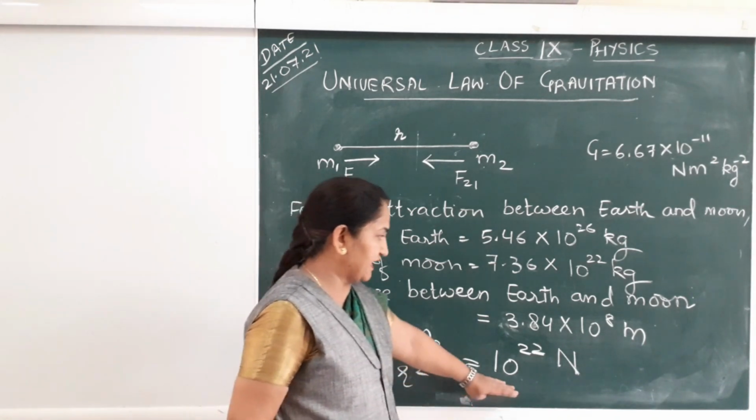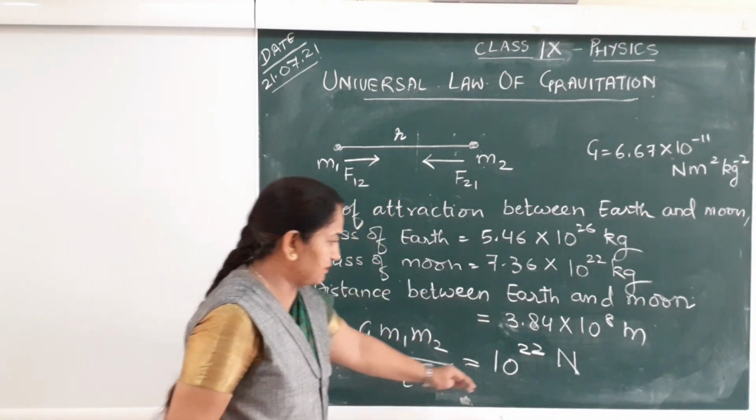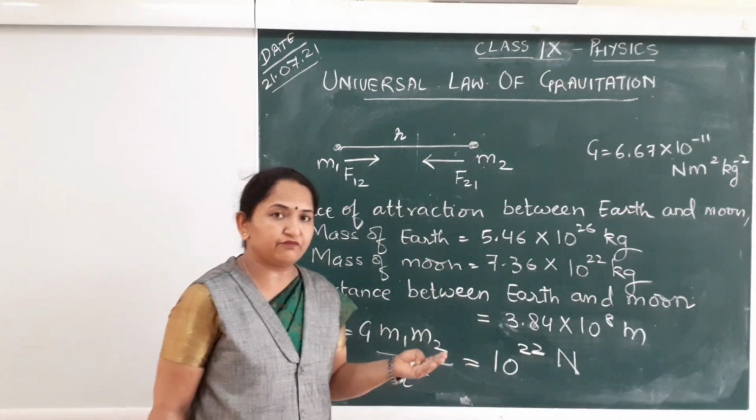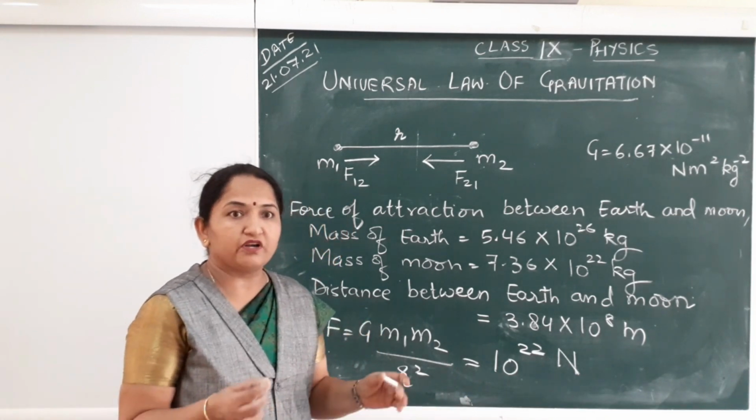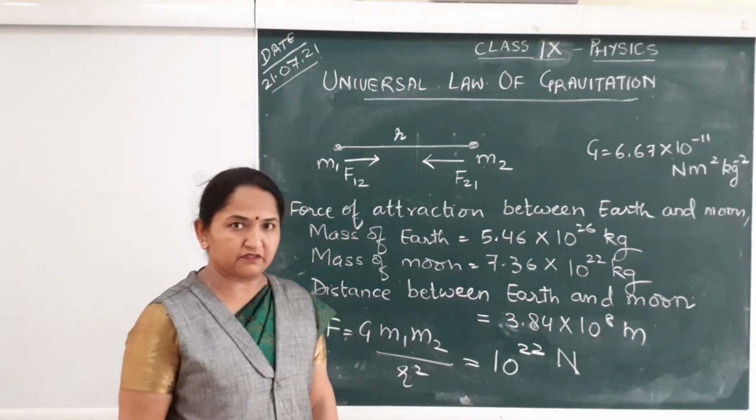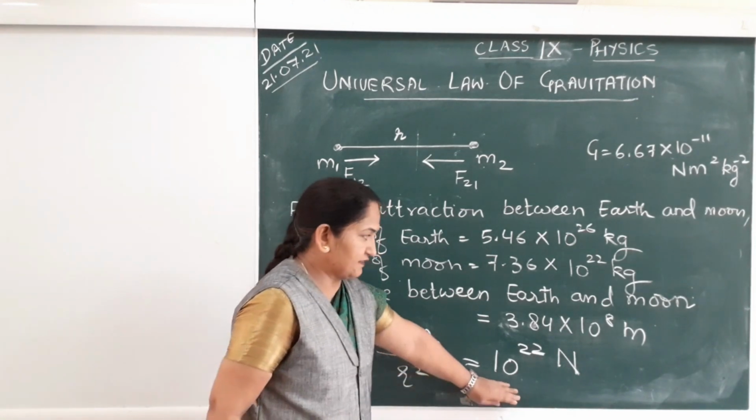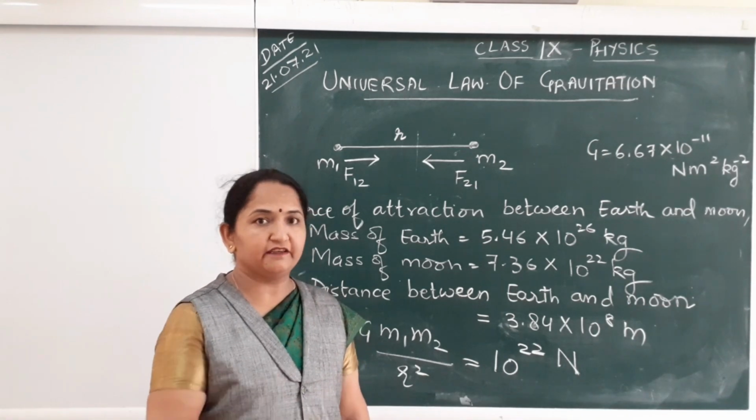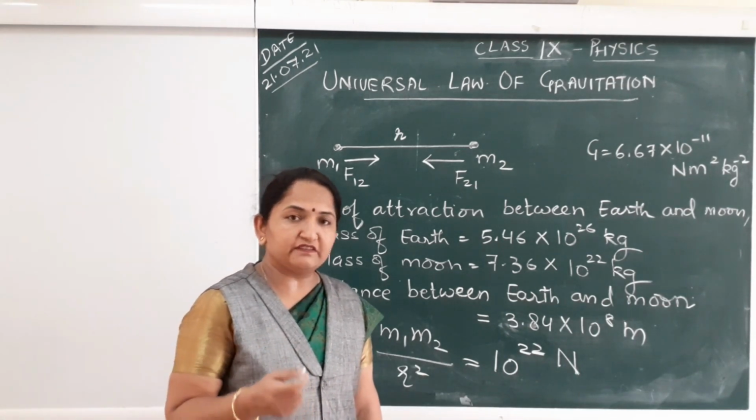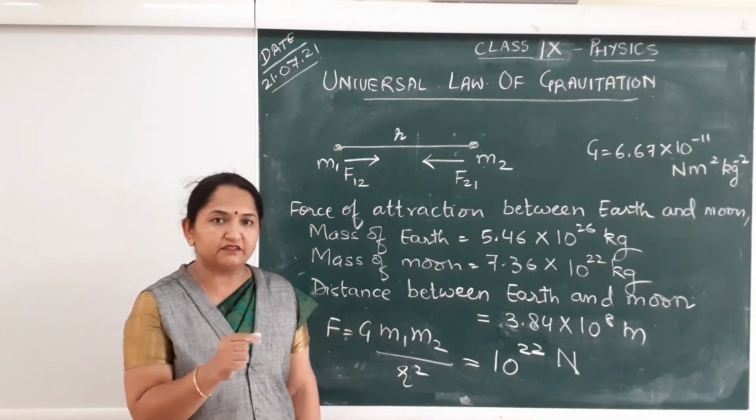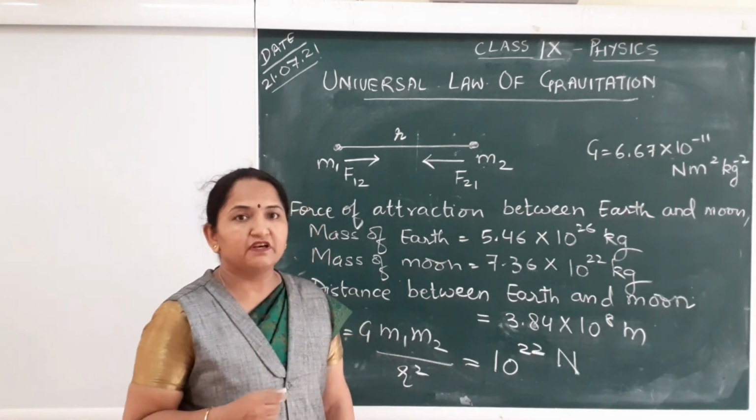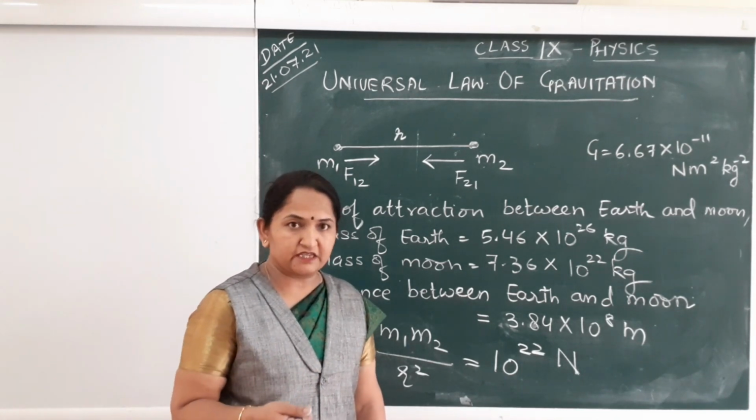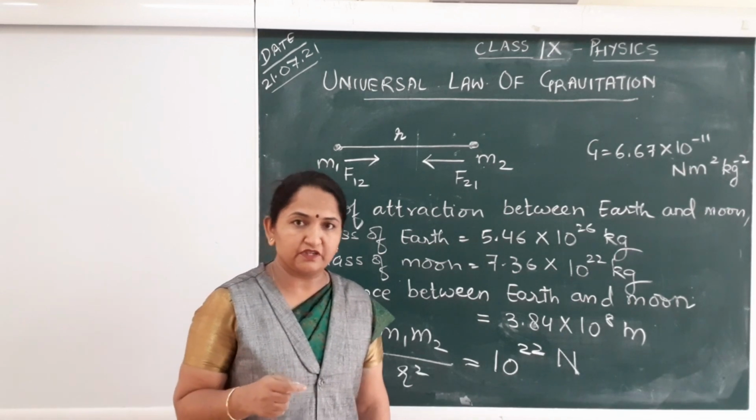The order of force obtained in this calculation will be 10 power 22 Newton, which is very large as compared to the force of attraction between any two ordinary objects present on the surface of Earth. So this is what we see as a force of gravity between Earth and Moon. Moon is able to revolve around the Earth just because of this force of attraction, which acts as a centripetal force for it to revolve in circular motion around Earth.